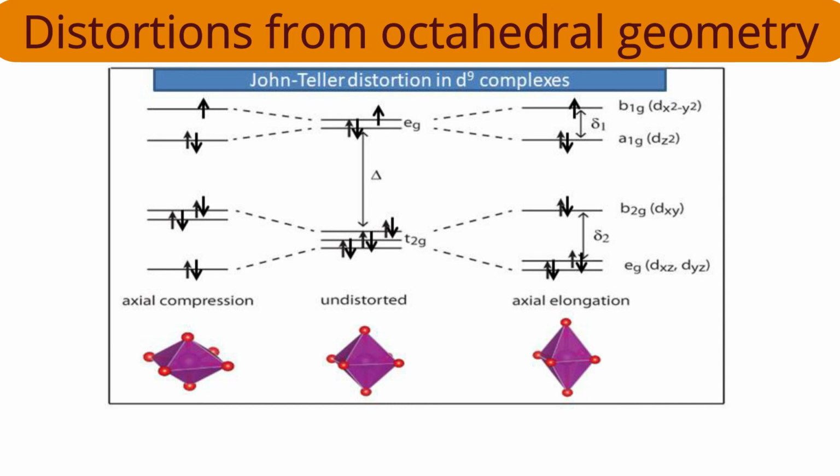How many electrons are there in A1G? 2 electrons. How many are there in B1G? 1 electron. So how much stability is governed by the entry of electrons in A1G? 2 into half, the answer is 1. And how much instability is there because of the entry of an electron in B1G? It is half. So total stability is half delta 1 in Z out distortion. The same was the stability in the Z in distortion. So both possibilities are there for distortion.